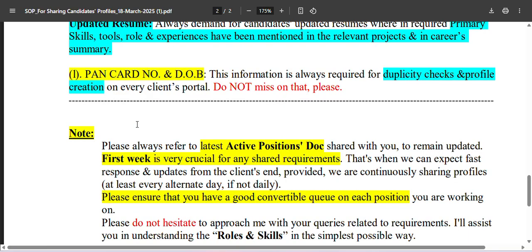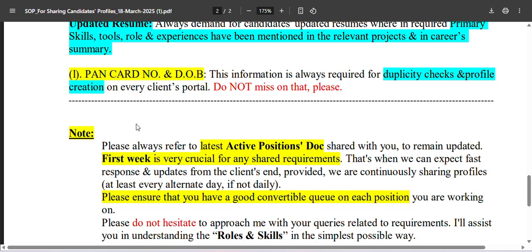And then comes the very, very important thing, PAN card number and date of birth. These are two very important things which you should not miss out. And if these two information are not collected from the candidate's end, you would not be able to create any profile, or you would not be able to check whether your candidate is a duplicate or not in the client's database, right? Where the candidates' informations are filled up or where the candidates are registered. So this is very important.